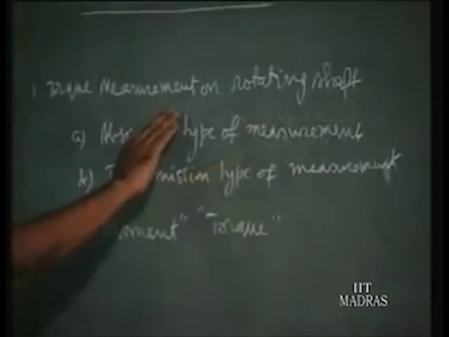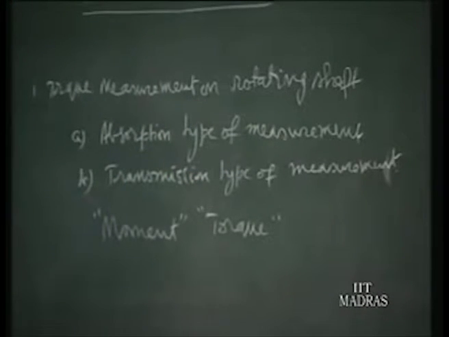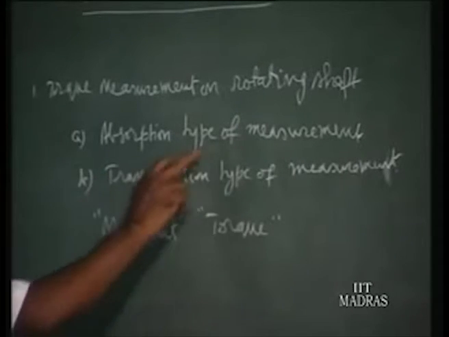And for the rotating shaft we have got two methods, principally two methods. First method is called absorption type of measurement. Here normally you would like to have the speed torque characteristic of a driving motor or an engine. In such situations, that is only an engine or motor is there, and you want to find out the speed torque characteristic, as speed is increased or decreased, how the torque is varying. So that is a prime mover, when you want to find out those characteristics, then mostly you go for absorption